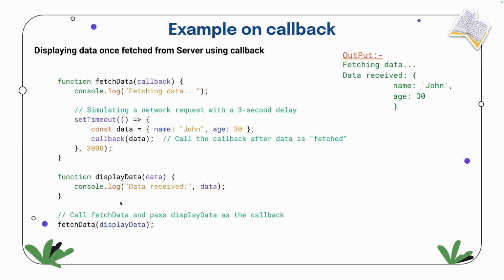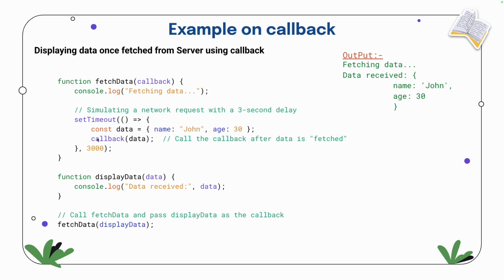So see, last thing I'll tell you: displaying data once fetched from the server using a callback. Previously, data used to come directly, right? But now I'm doing it differently. One server is there, and we have to fetch the data. So I'm calling console.log fetching data, and we are calling fetchData also here, so it will print fetching data, right?